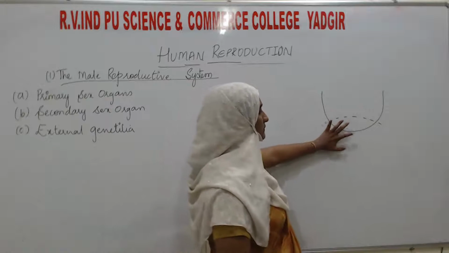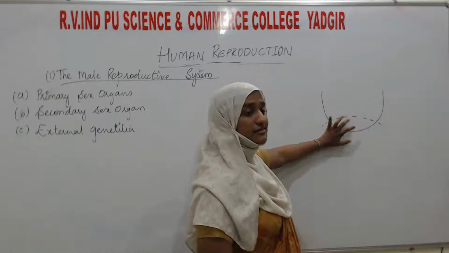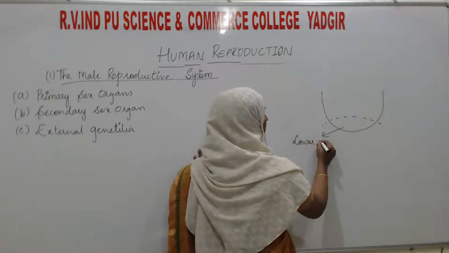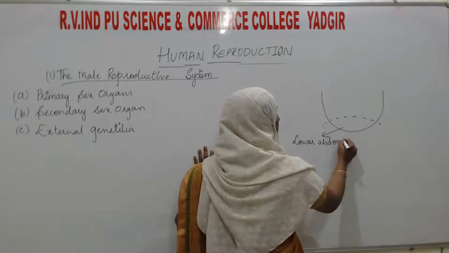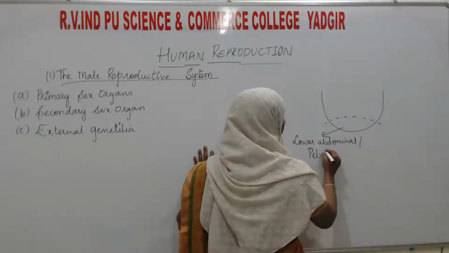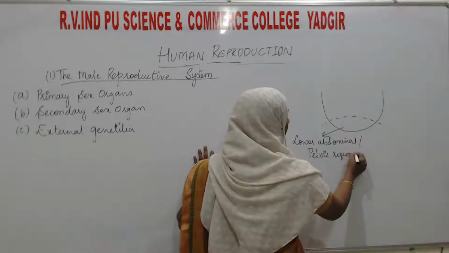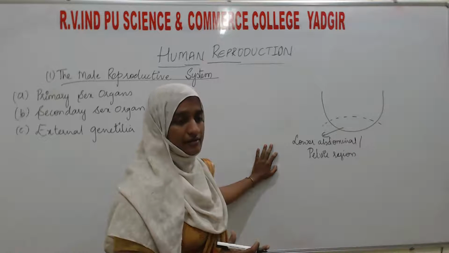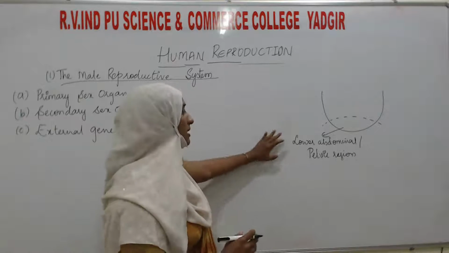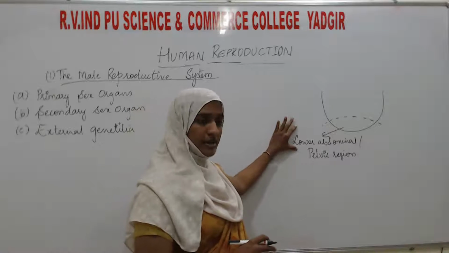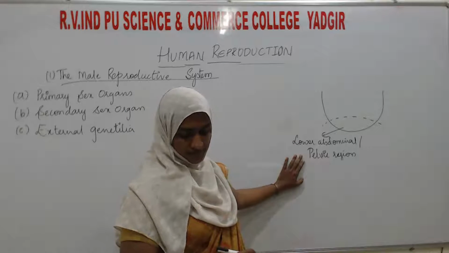The male reproductive system is located in this lower abdominal region, which is also known as the pelvic region. Where is the male reproductive system located? In the lower abdominal or pelvic region.